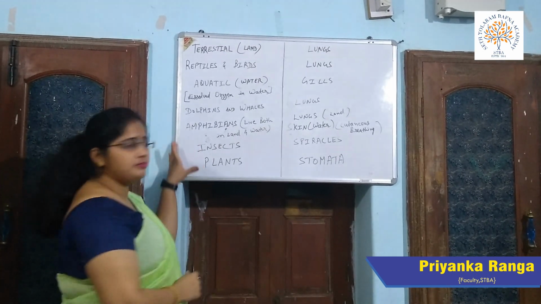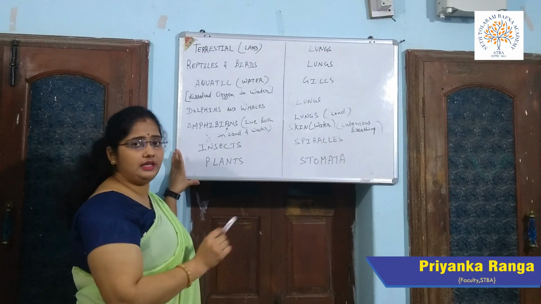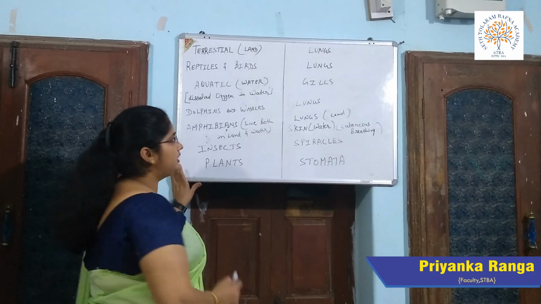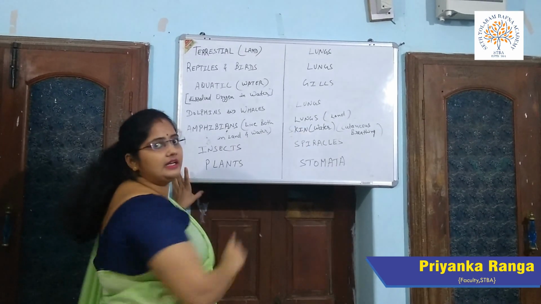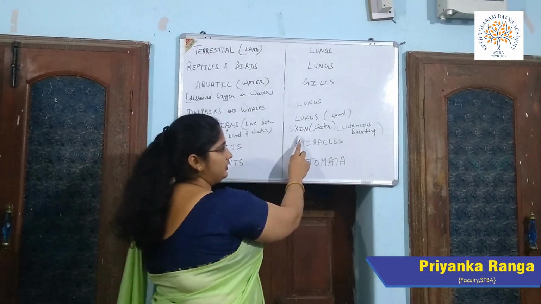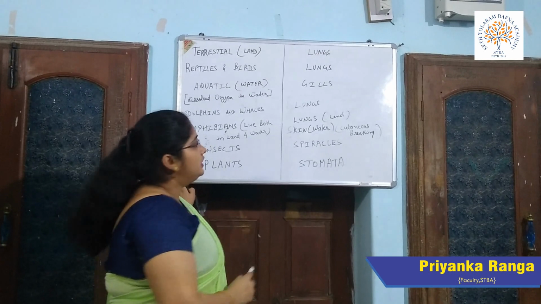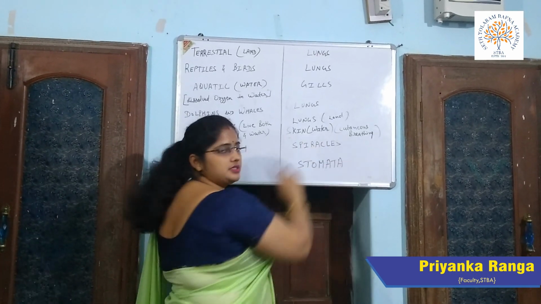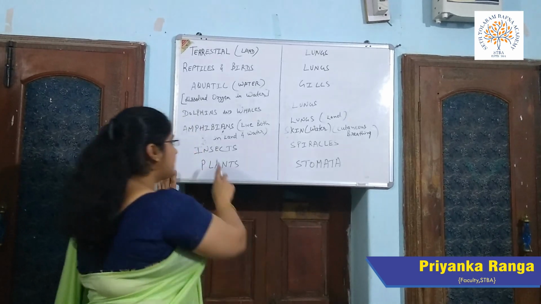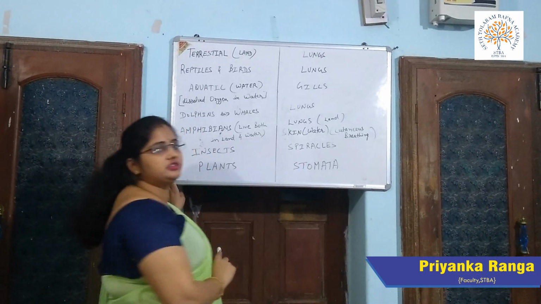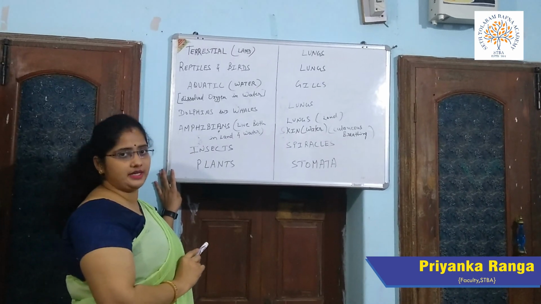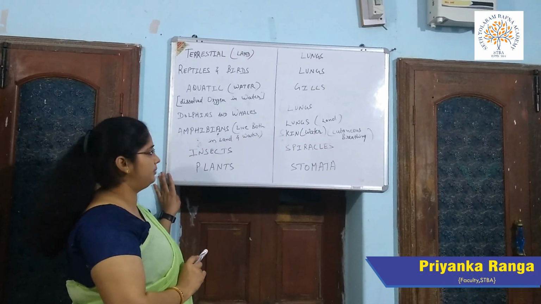Now there are the amphibians also that live both on land and in water. Examples: frog or crocodile. They breathe through their lungs when they are on land and they breathe through their skin when they are in water. This type of breathing, that is from the skin, is called cutaneous breathing. Now the insects use spiracles for the process of breathing. Spiracles are tiny holes on the body of insects that they use for breathing.